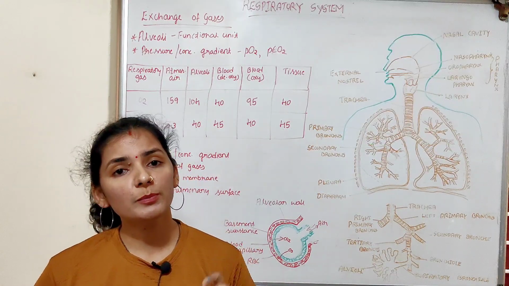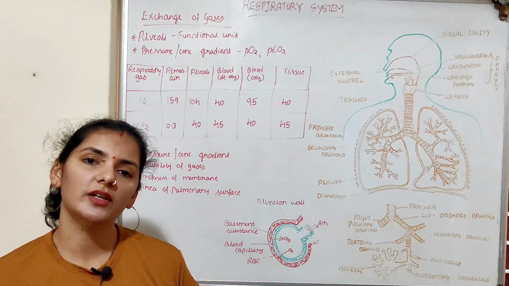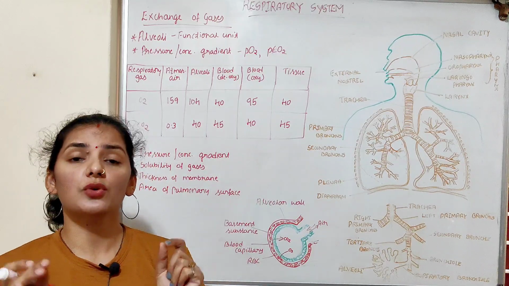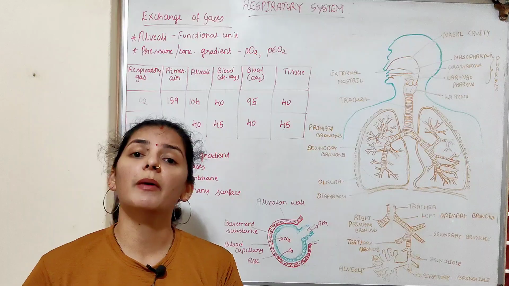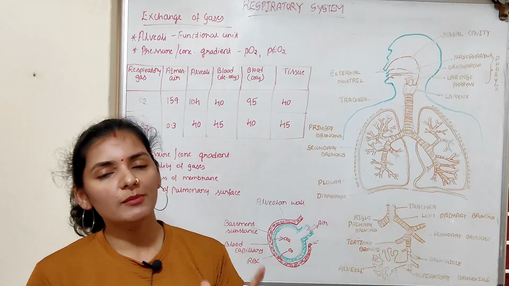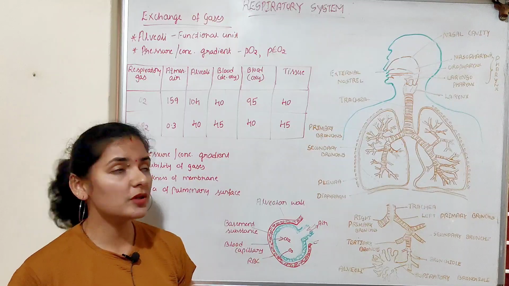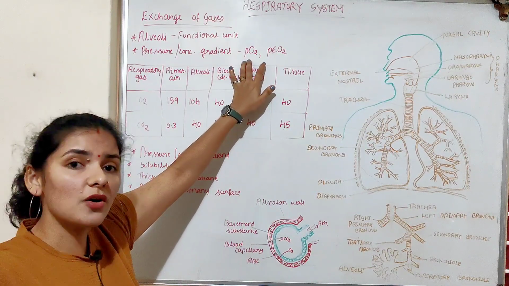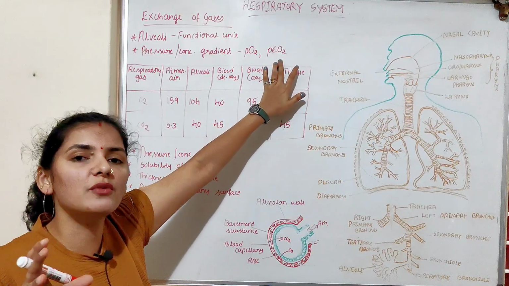If we talk about pressure, you know the concept of atmospheric pressure, isn't it? Atmospheric pressure is the pressure exerted by the atmospheric gases, which are a mixture of gases. The pressure exerted by an individual gas in a mixture of gases is nothing but the partial pressure. So PO2 is the partial pressure of oxygen, that is, the pressure exerted by oxygen in a mixture of gases, whereas PCO2 is the partial pressure of carbon dioxide.